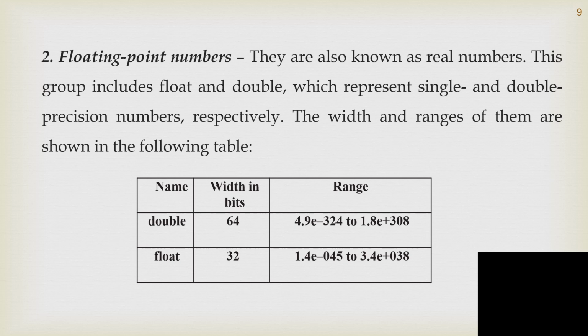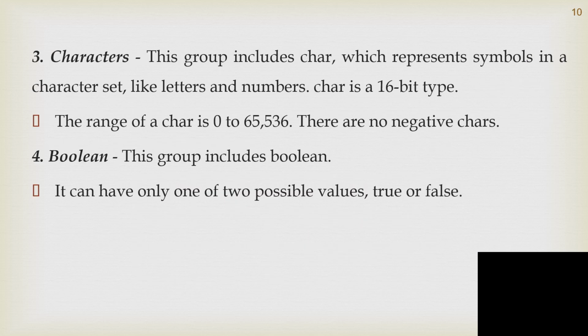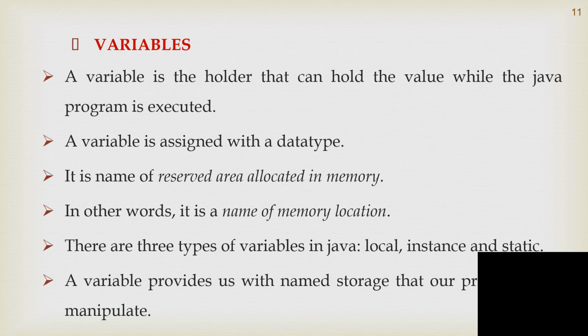For floating point numbers, we have double and float. Double takes 64 bits, and float takes 32 bits. For character, this group includes just char, which is a 16-bit type. It is used to store a single character. For Boolean, the value is either true or false.